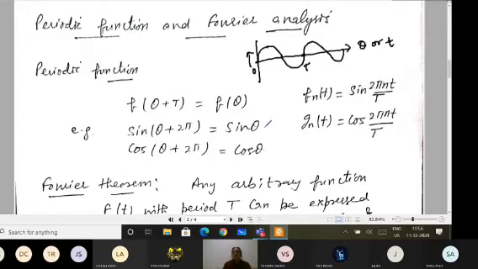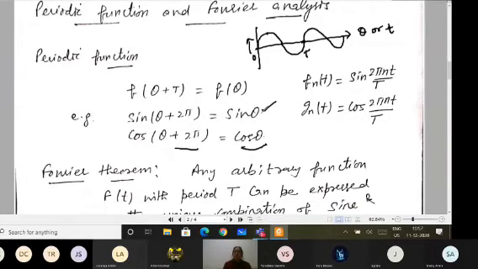So that is a periodic function, like sine of theta plus 2 pi: if I do that, then I'm getting sine theta only. So this is the periodic function. And similarly for cos, you can prove it by putting in values of theta. Cos of theta plus 2 pi, if I take, is again cos theta. So that can be represented graphically or simply mathematically. You can say that a periodic function is always repeating after a regular interval of time.